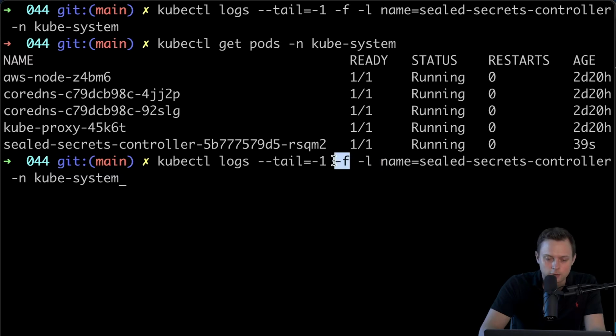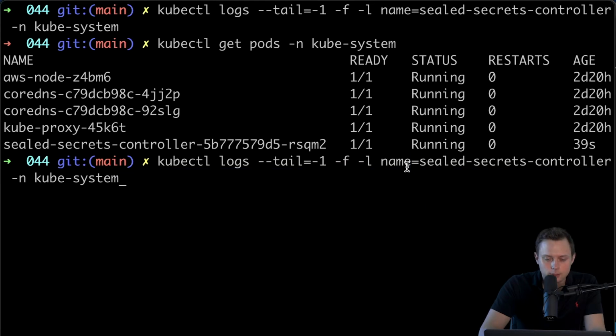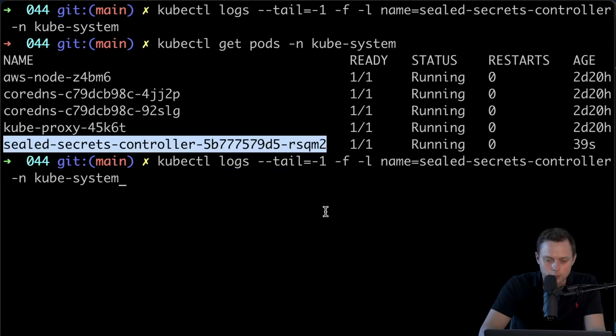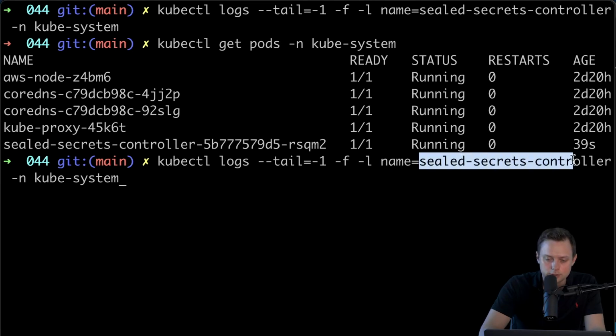And this -f will attach to that pod, follow it and output all the oncoming logs as well. And this is the label that this particular pod has. The key name has the value sealed-secrets-controller, and we deployed it in the kube-system namespace.